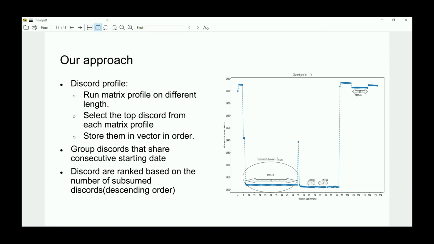The one with the higher subsumed discord will be ranked higher. As we can see in the picture, we see a discord profile. The x-axis represents the window size, and the y-axis represents the starting date. What we want to look at are the straight lines, and the straight line that has the longest one will be ranked higher. I see, like here and here. So this will be the top.